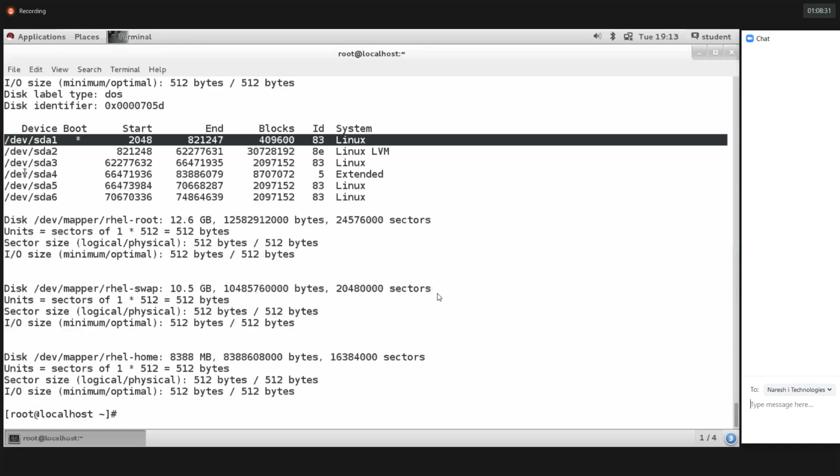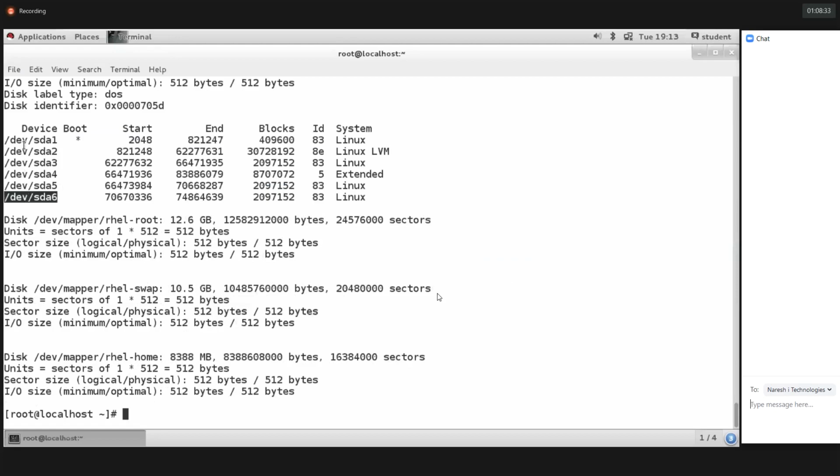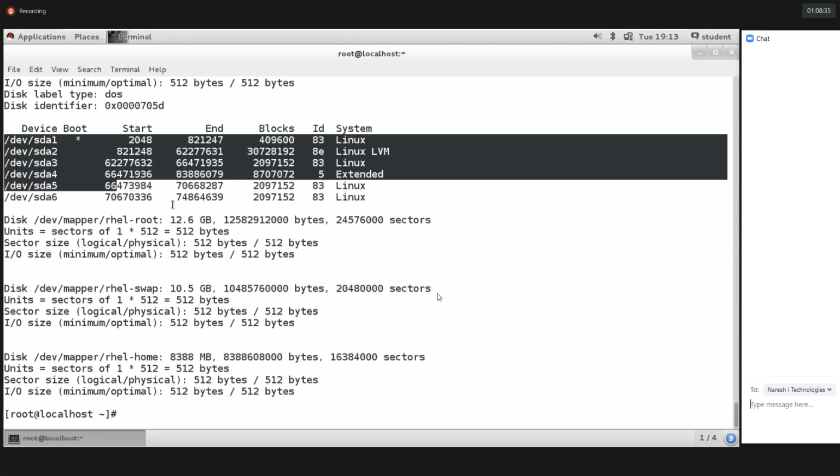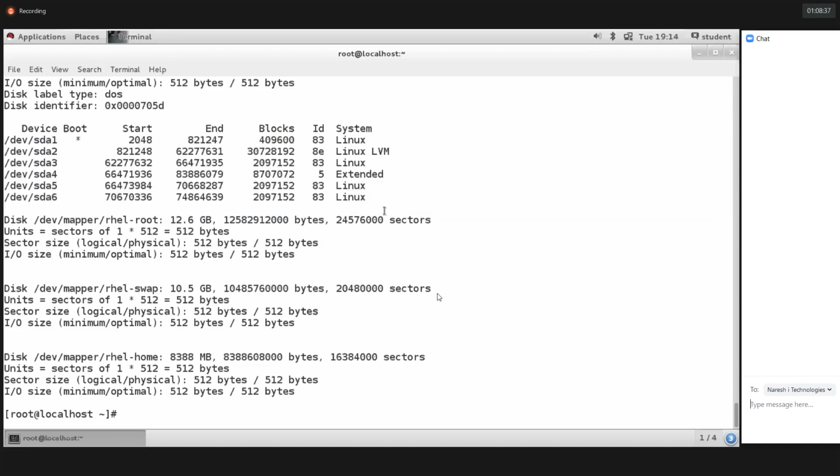We have 6 partitions now. So how to store the data into these partitions? We have SDA3 and SDA4. We are unable to store the data into SDA4 because it's extended. SDA5 also is there, and SDA6 also. They are logical drives. I can store the data into SDA3, I can store the data into SDA5, and I can store the data into SDA6.